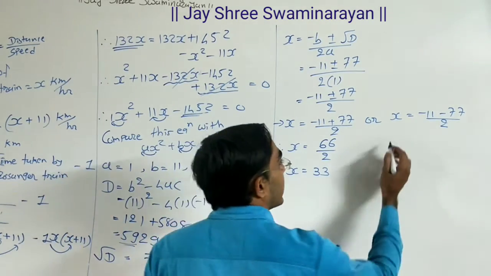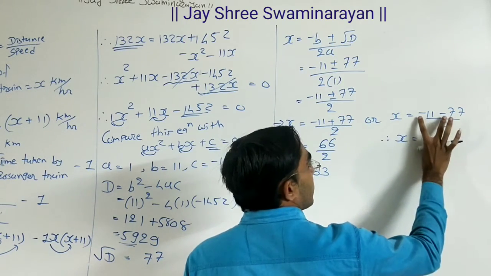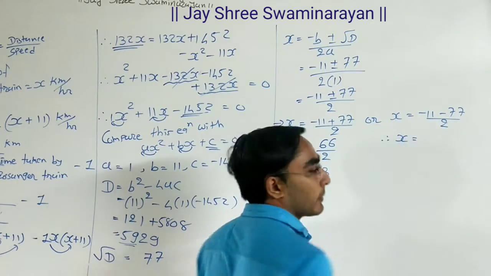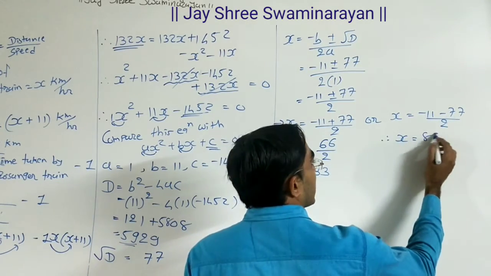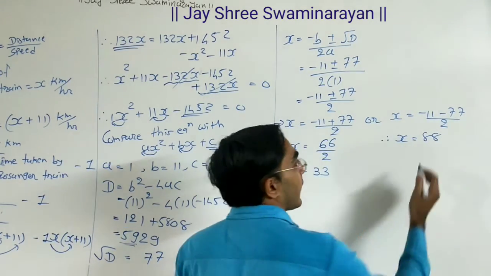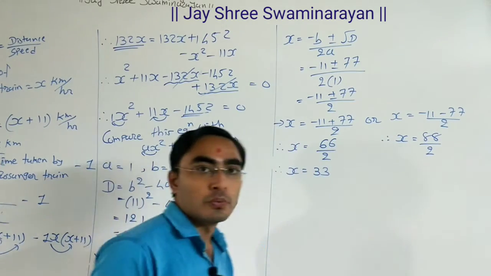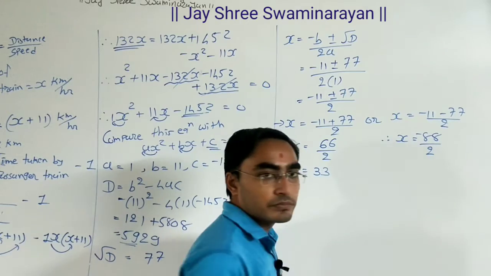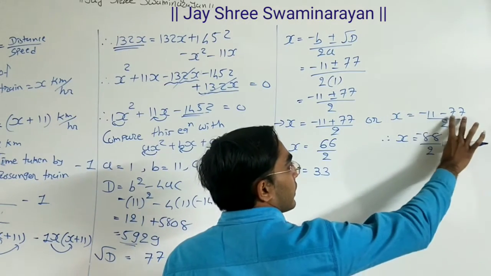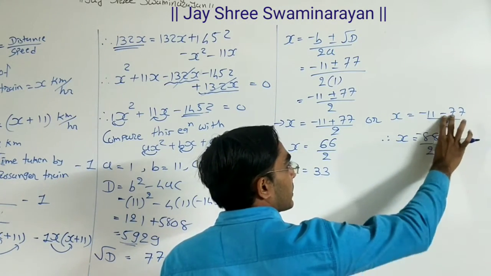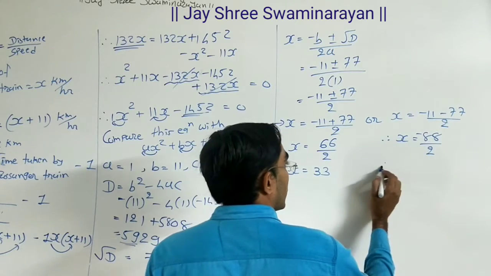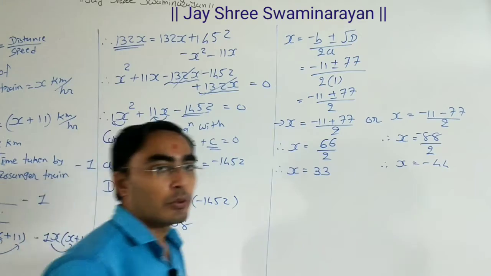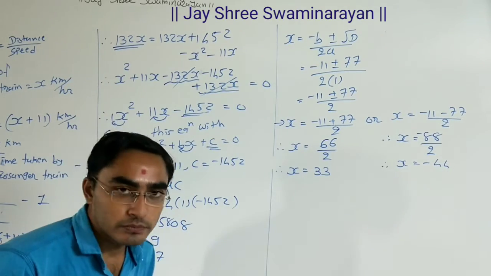And here minus minus plus, so we need to add these two numbers, 77 plus 11, 88, divided by 2, and the big number's sign is negative. So 88 by 2, 44, and this negative sign, so minus 44.